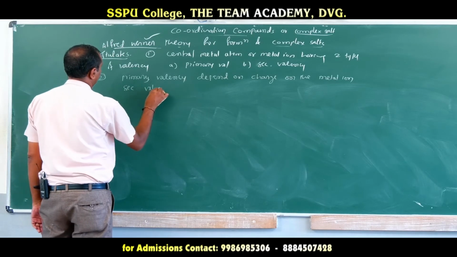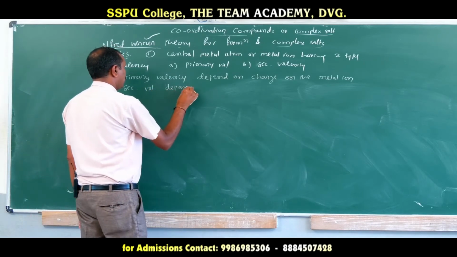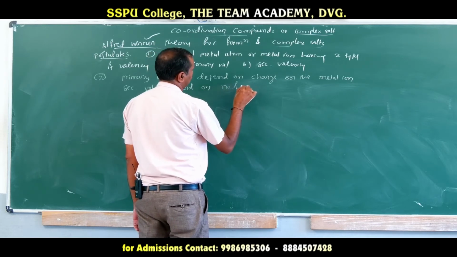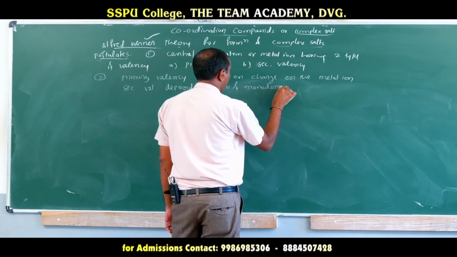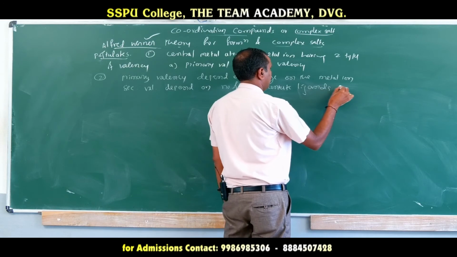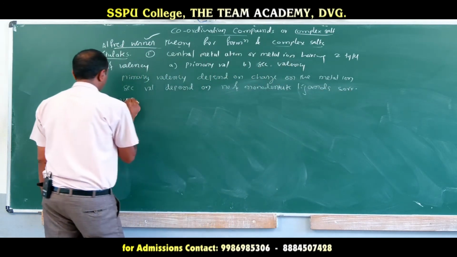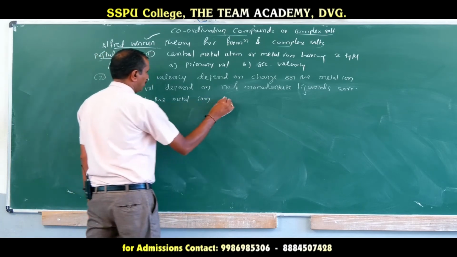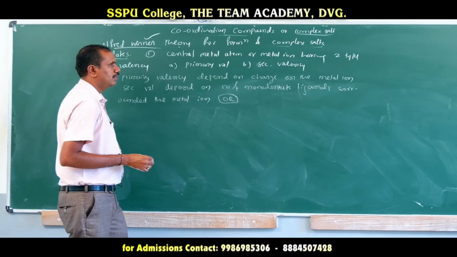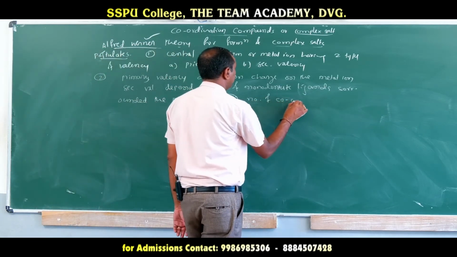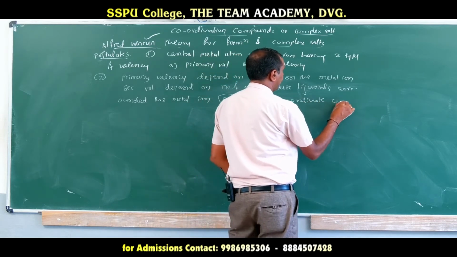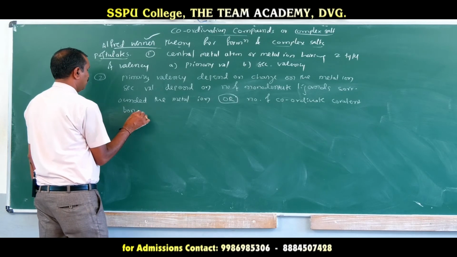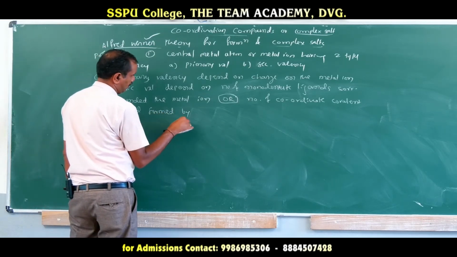Secondary valency depends on the number of monodentate ligands surrounding the metal ion, or the number of coordinate covalent bonds formed by the ligands.